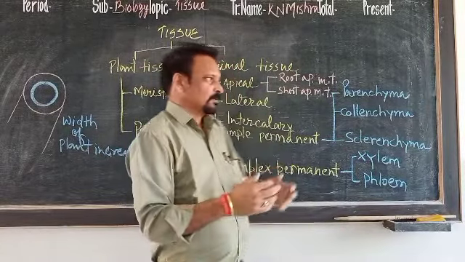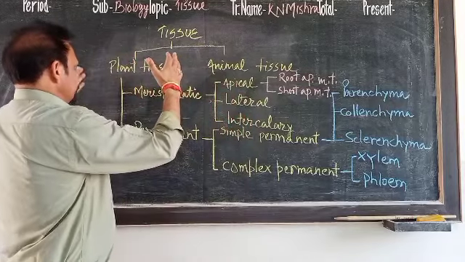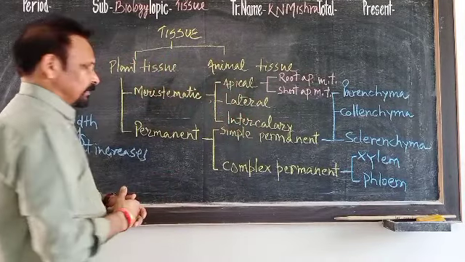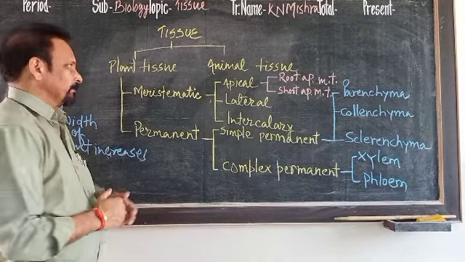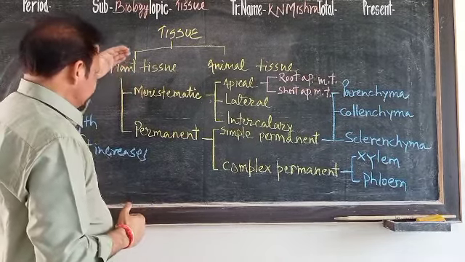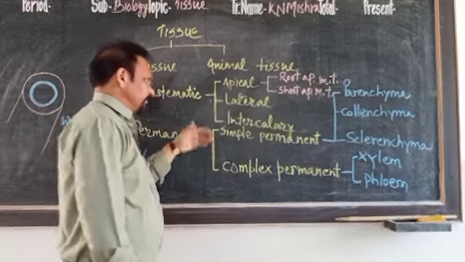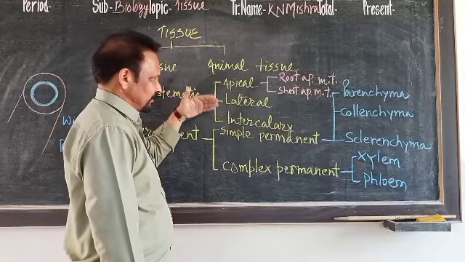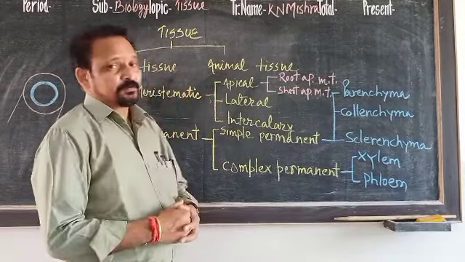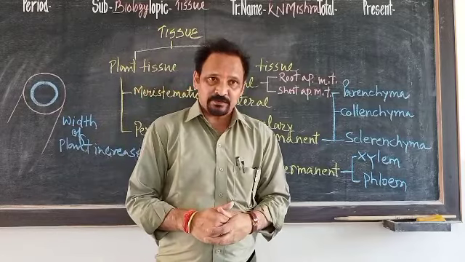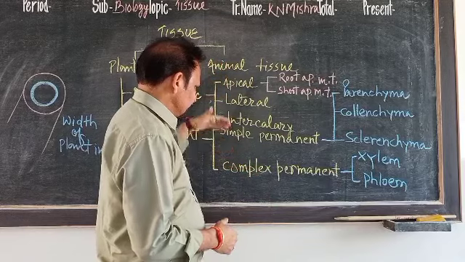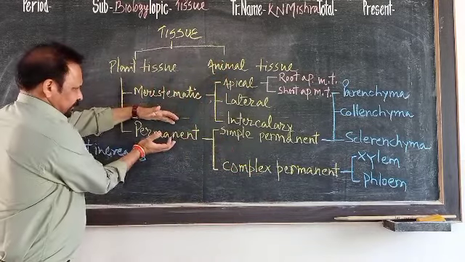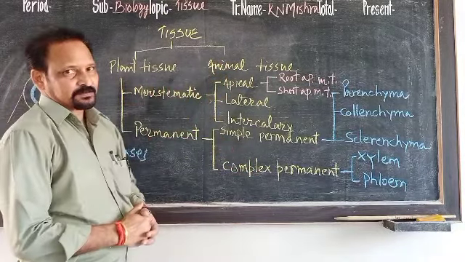So students, draw this flow chart in your fair copy. First thing. Second thing, read all these terms, read the locations, read the functions, read the structures of these meristematic types of tissues as I explained in class, and we will study permanent tissues in detail in the next online classes.